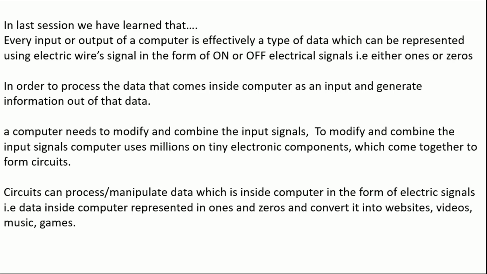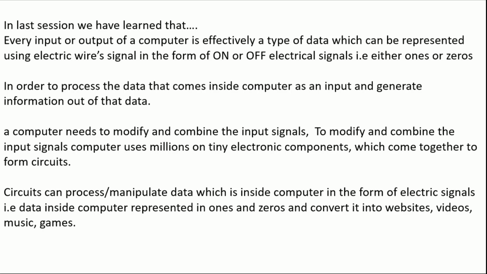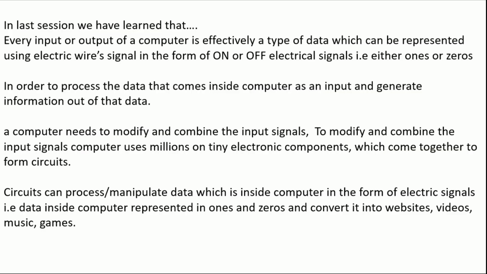This manipulation will be done through a circuit. Millions of tiny electronic components form a circuit. So this circuit will take that binary data and modify it. After modification, the output can be a website, a video, a game, or music. Output depends on what the computer is designed to do.